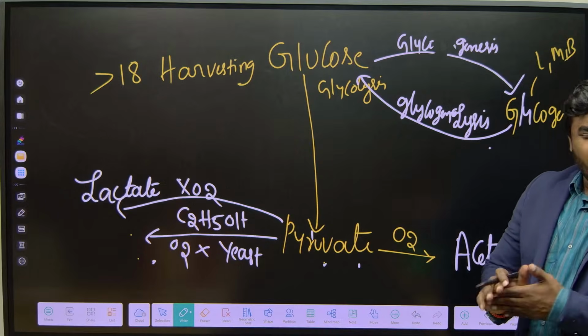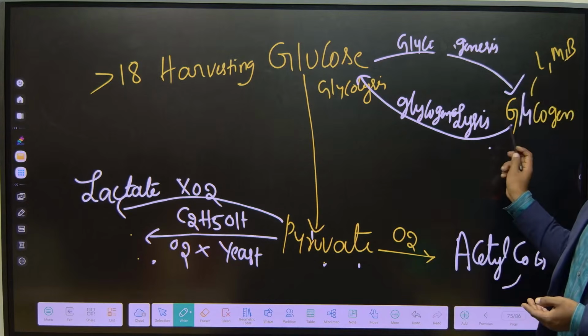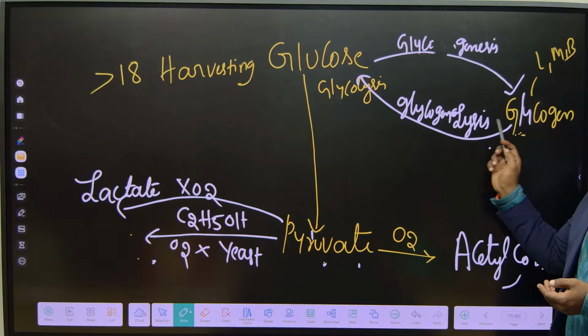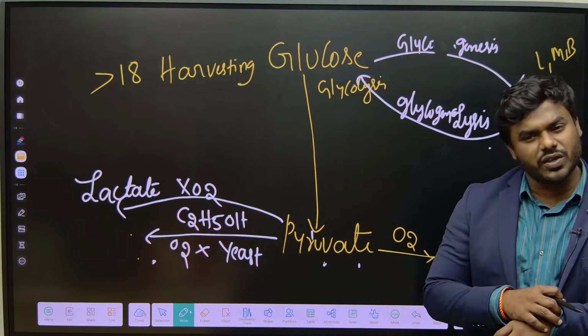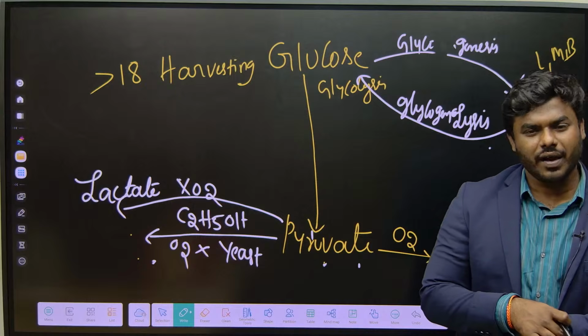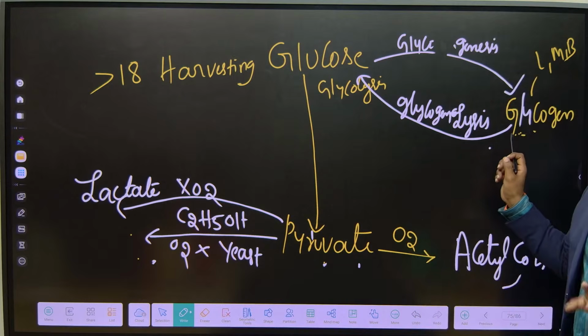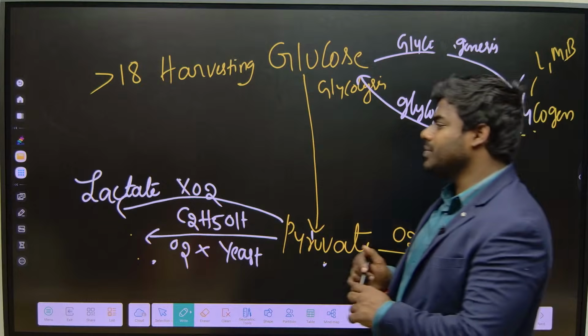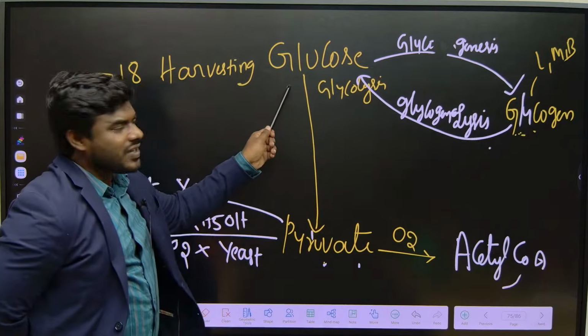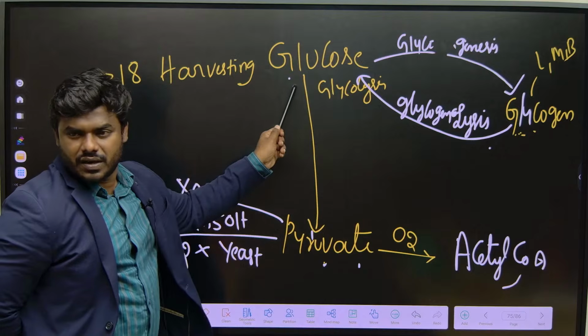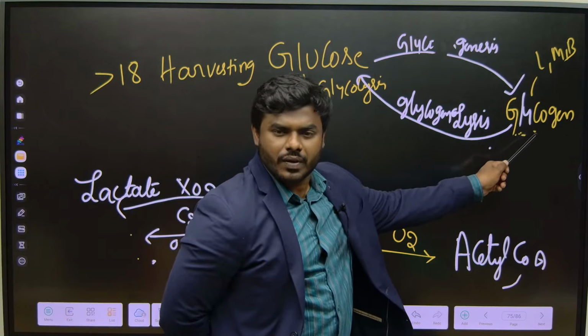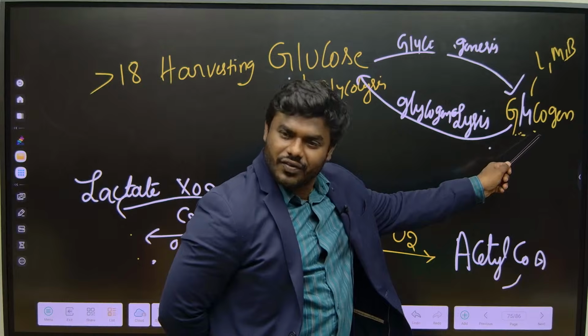Now, imagine on the first day, what did I use? Glycogen. But on the second day also I am continuing the fasting, but still I can survive. Correct na? Why? Because now the glycogen I stored is also over. Now the most important statement here: whenever glucose is in excess, we convert it into glycogen, and it is stored in the liver.